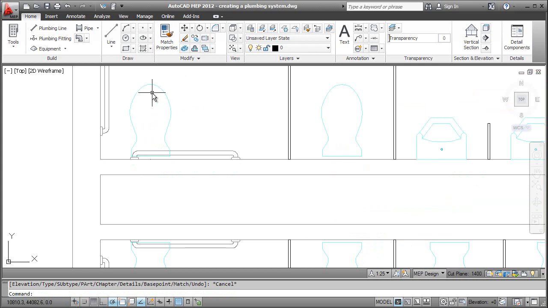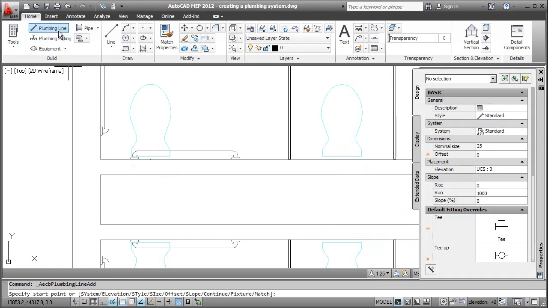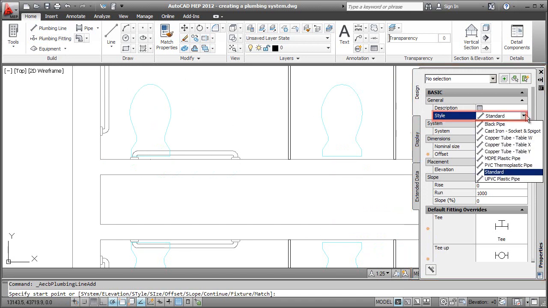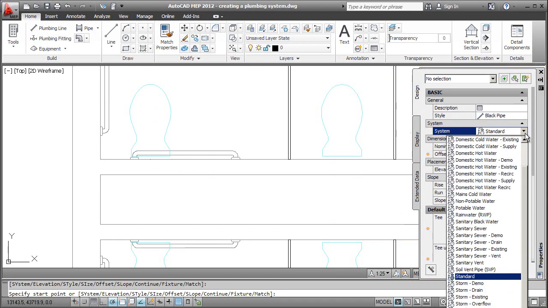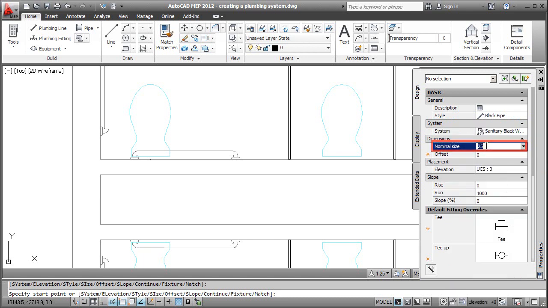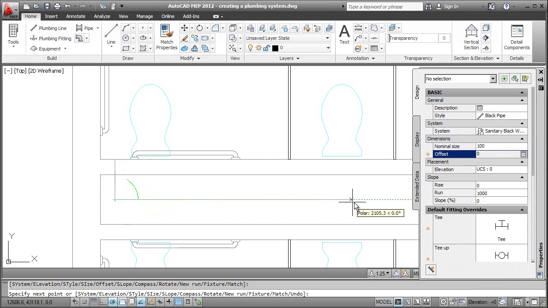Once the fixtures are laid out, we can start drafting the plumbing lines. Begin with the waste line and use the Properties palette to specify properties for the line. Choose black pipe for the style and sanitary black water for the system. I can also specify the nominal size of the pipe. Once the properties have been specified, I can draw the waste line by picking the points in the drawing.